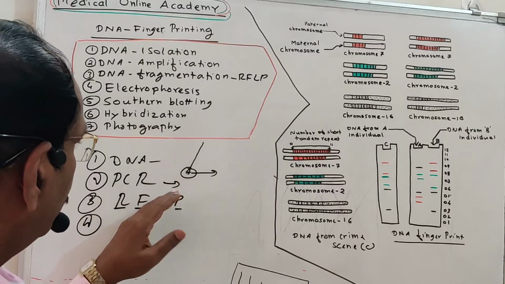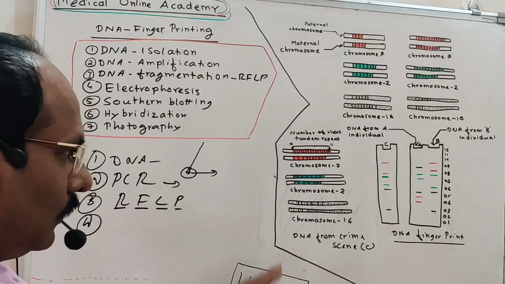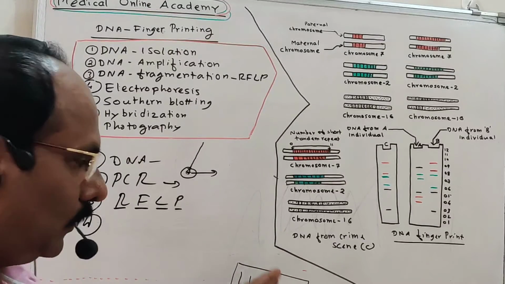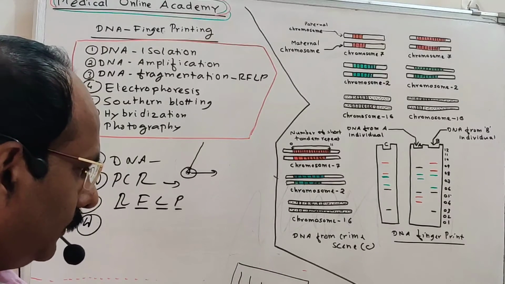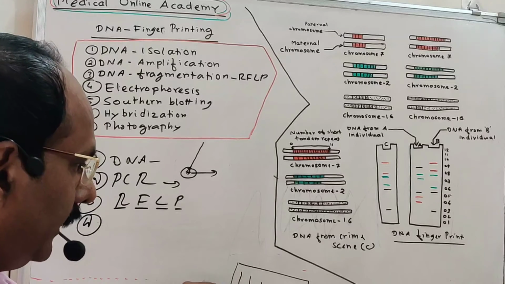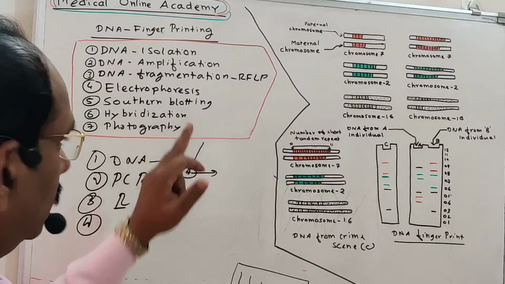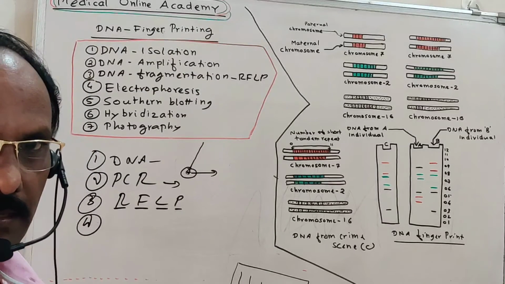Then next, we are totally unaware of where the VNTR is actually present. Our aim is to separate the VNTR. It may be this one, it may be this one. We have to identify the VNTR. For the identification of the VNTR, we apply another method known as hybridization. That is the most crucial step in DNA fingerprinting.